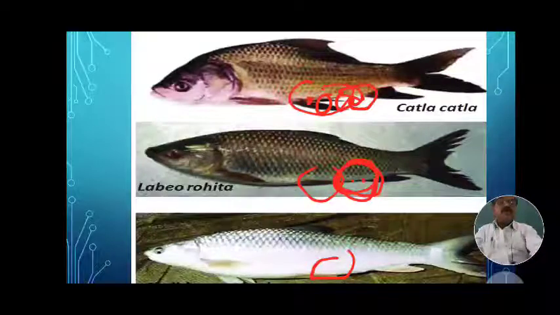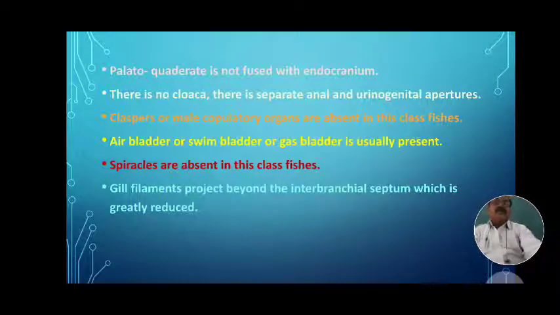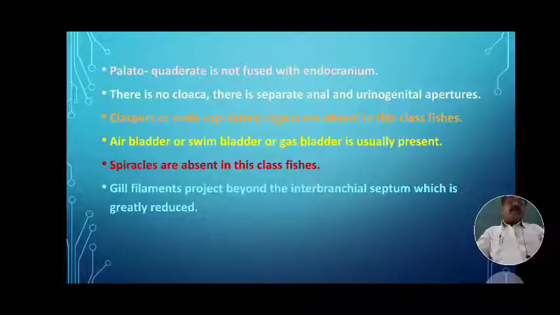Whereas when these are opened separately by separate openings, then they are called the genital opening, anal opening, and urinary opening. Such separate openings are present. Cloaca is absent, and separate openings are present in the teleostomy. Claspers or male copulatory organs are absent in this class.